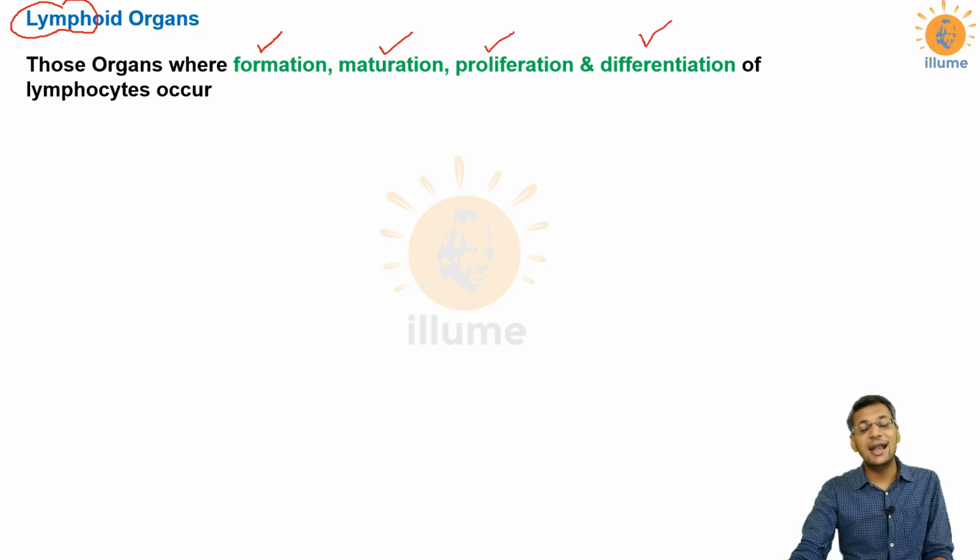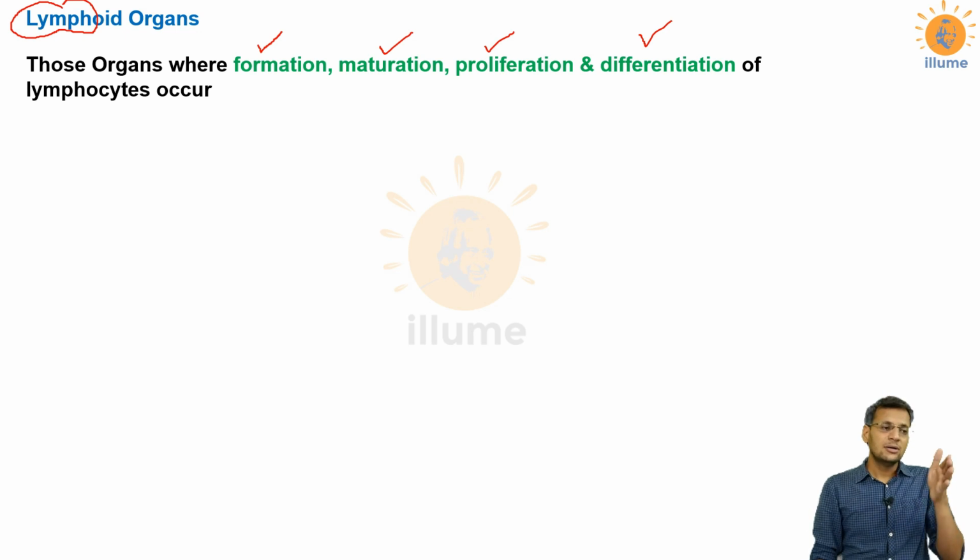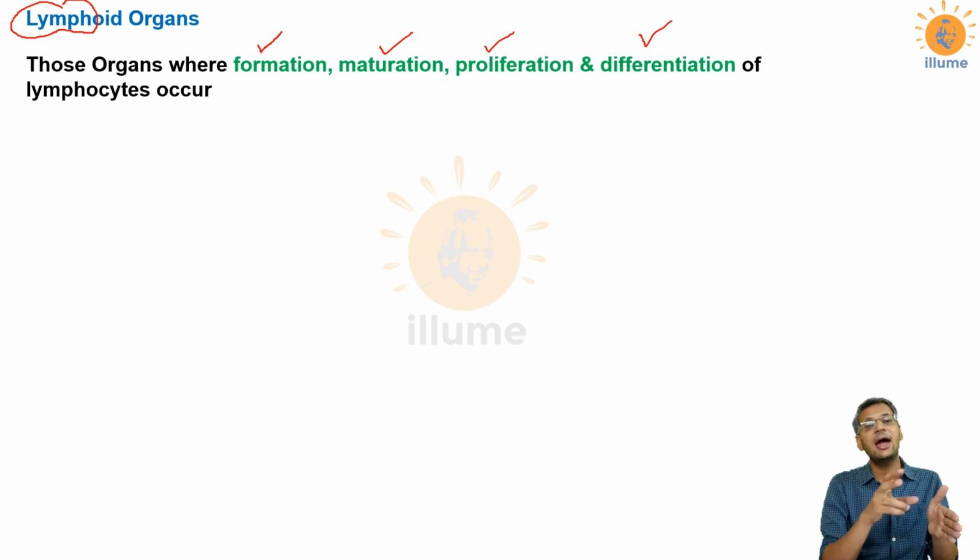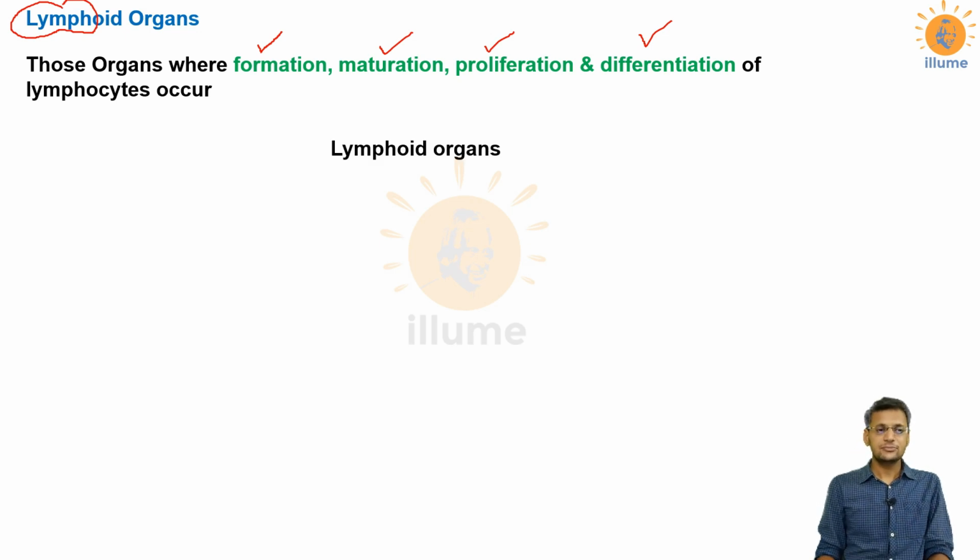Proliferation means division, and differentiation means how the lymphocytes, B cells, differentiate into plasma B cells and memory B cells. Similarly, how T cells differentiate into cytotoxic T cells, helper T cells, suppressor T cells or memory T cells. In case you don't know the differences between these kinds of cells, or the concept of memory cells, cytotoxic cells and helper cells, then you should first watch our videos on the CMI and AMI. Then only you will come to learn about these things.